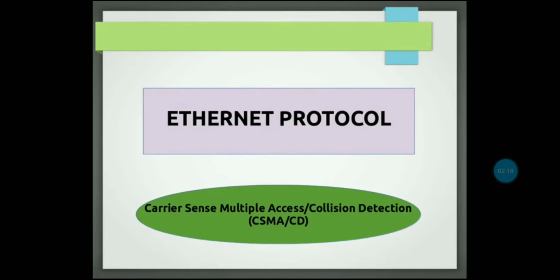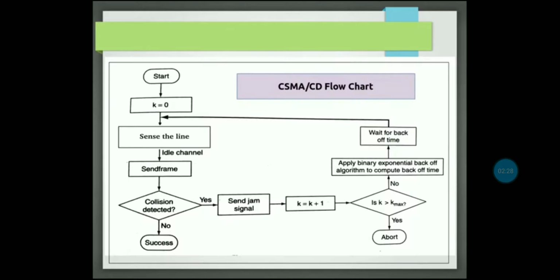What is a frame? That is the message we pass in the data link layer. That unit is known as the frame. Data passing means passing this particular frame. Using this flowchart we will discuss how CSMA/CD works.